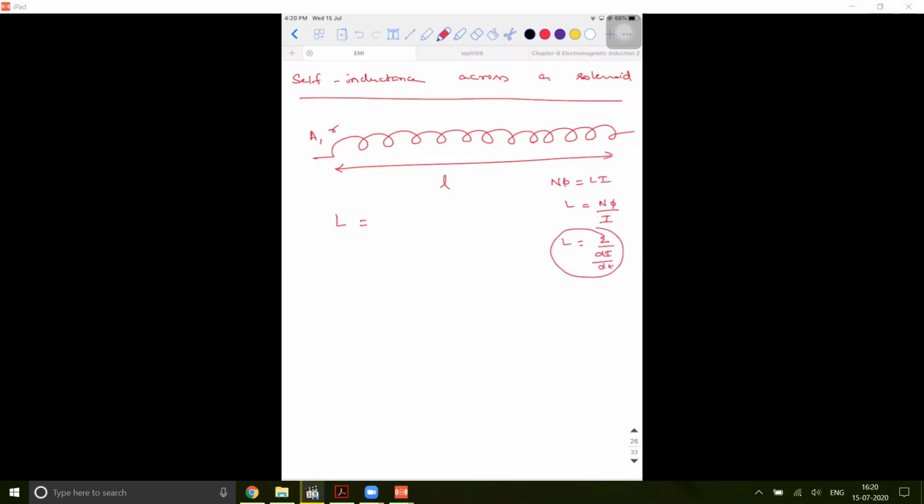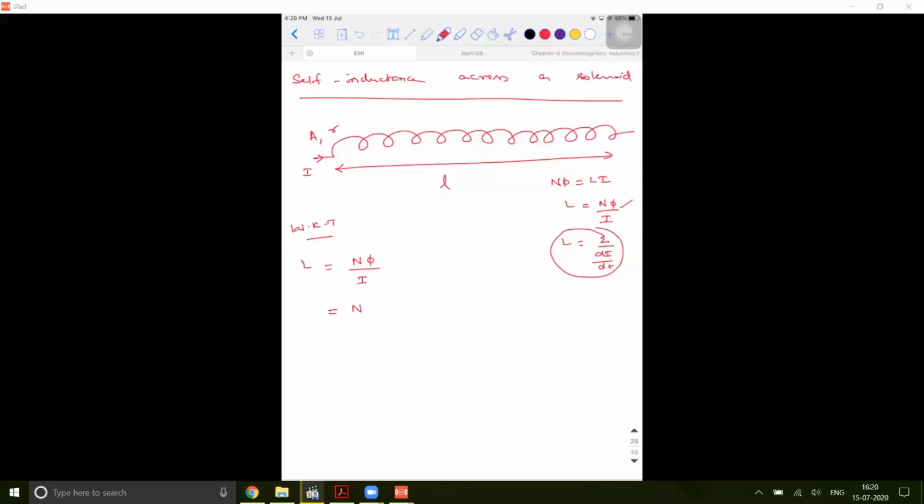For me to derive the value, I'm going to use the first formula because that is easier. If the current in the coil is I, my work is to derive the self-inductance. We know that L is equal to N into phi divided by I. N is N only.